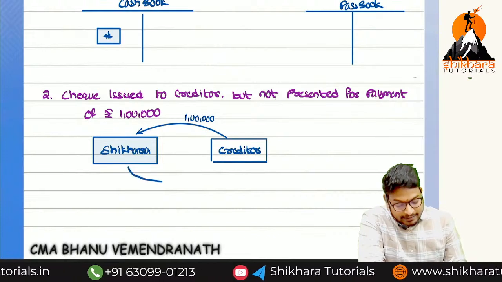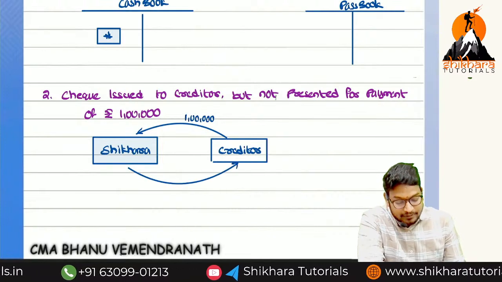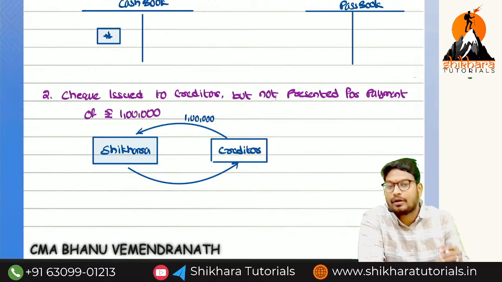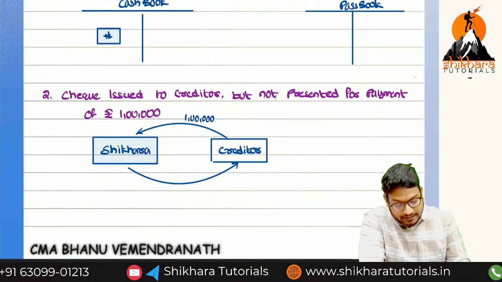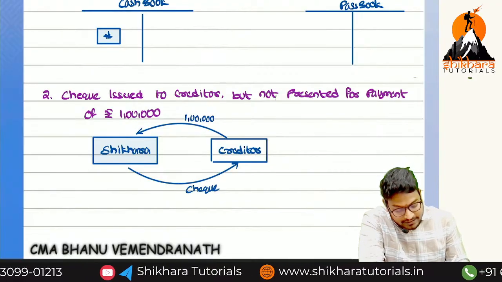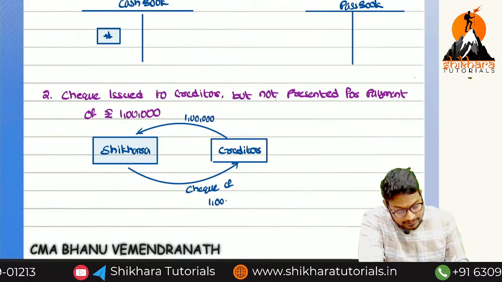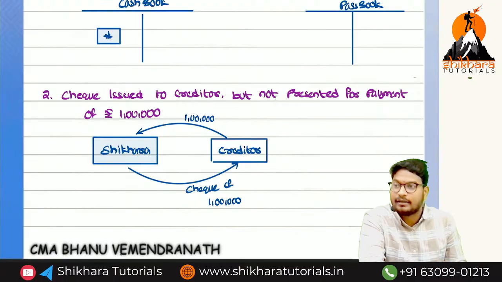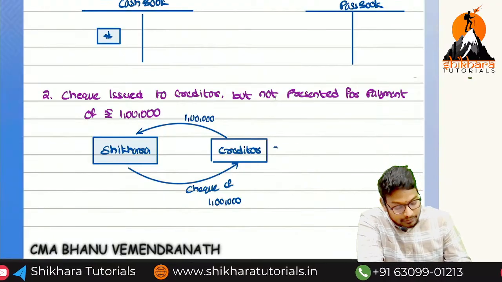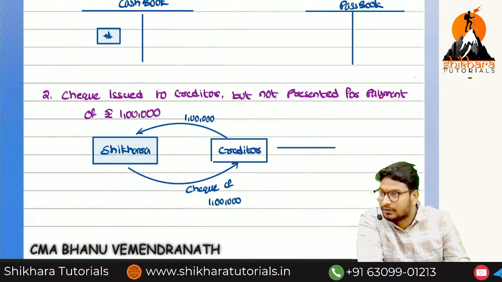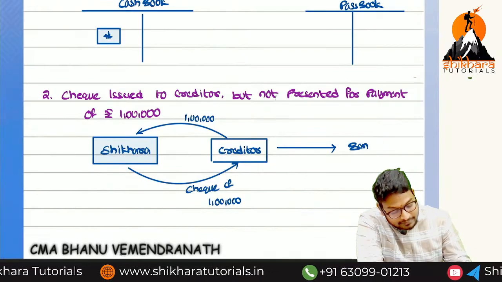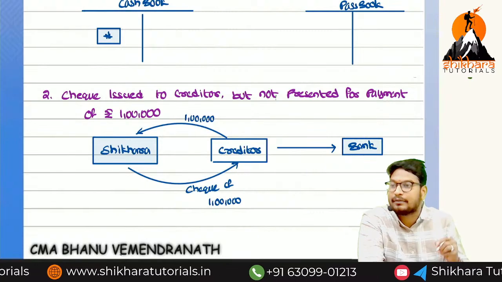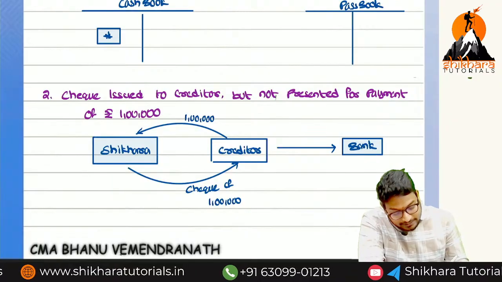And at the month ending, we need to settle. We need to settle, but we are giving a check. We are not making the phone pay like that. We are giving the check payment. So we have given a check of rupees how much? 1 lakh. But the creditor is simply putting the check in the cash box. He is not going to the bank for the collection. If he goes to the bank, then only the bank will know whether we have issued the check to a particular person.